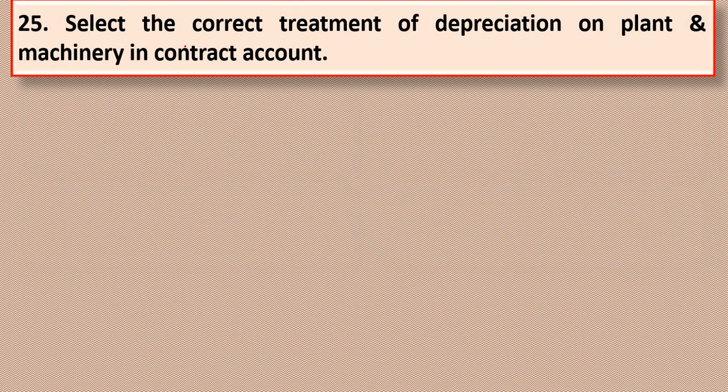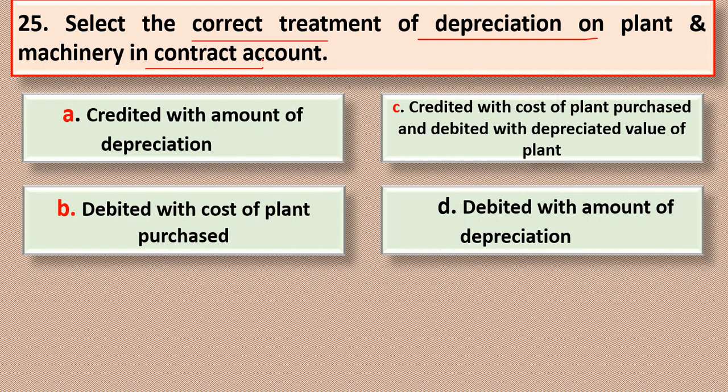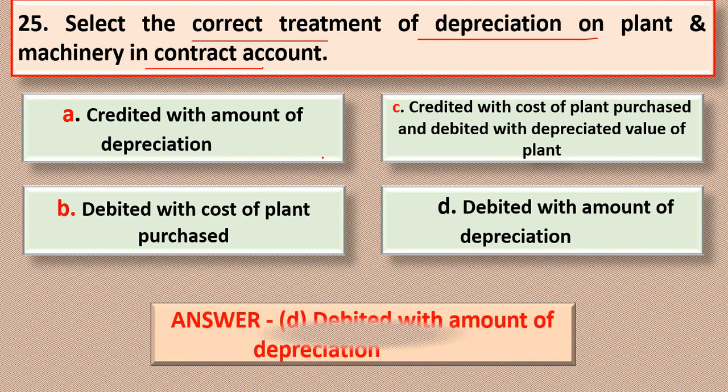Last question. Select the correct treatment of depreciation on plant and machinery in contract account. Options are as follows. Is it option A, B, C or D? Let us check the answer. So the correct answer is option D. The correct treatment of depreciation on plant and machinery in contract account is that it is debited with the amount of depreciation. Option D is the correct answer.